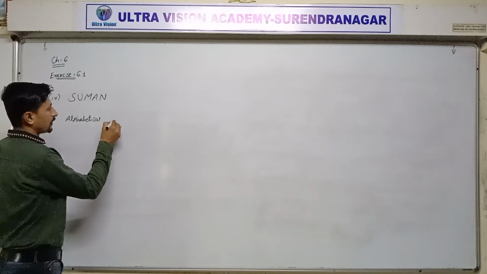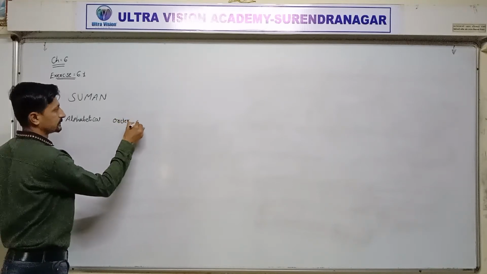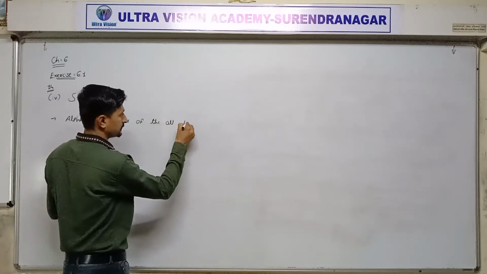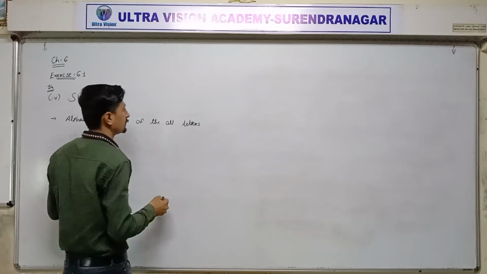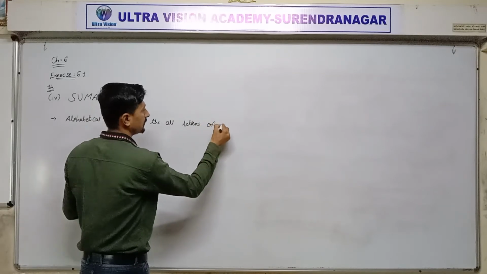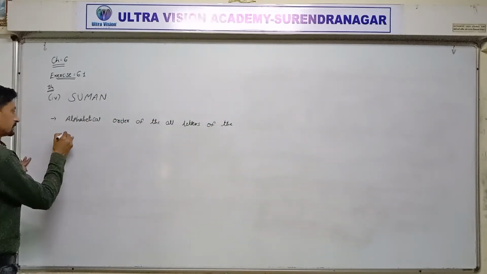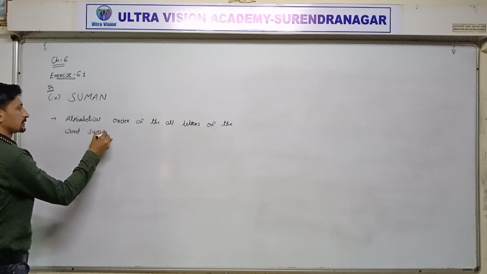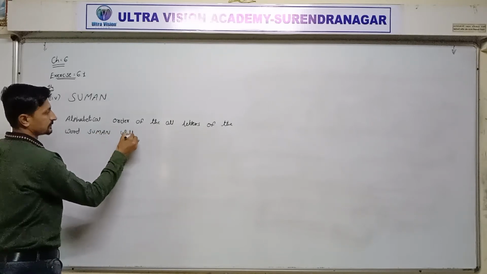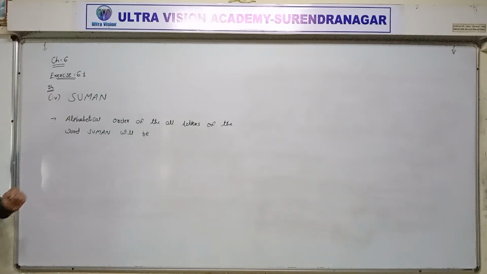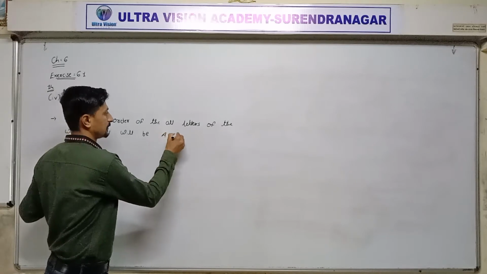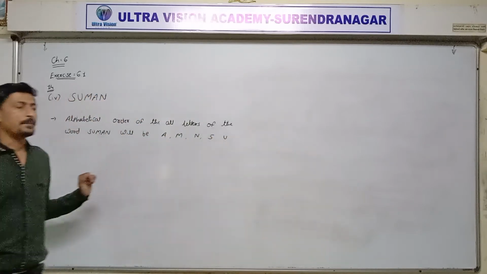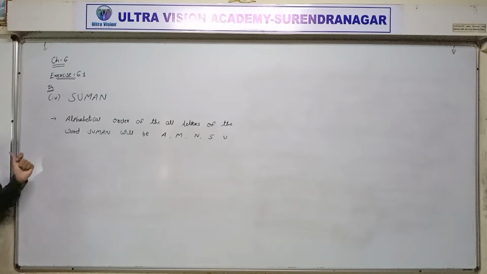Alphabetical order of all the letters of the word Suman will be A, M, N, S, U. Okay, alphabetical order of the word Suman.